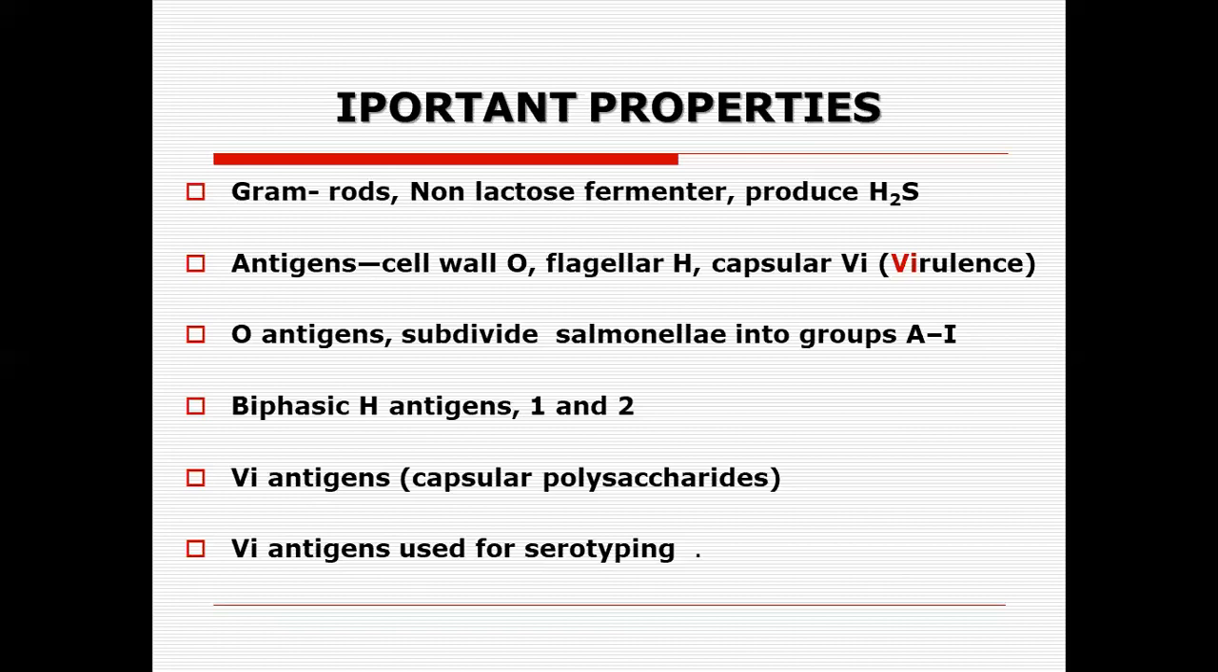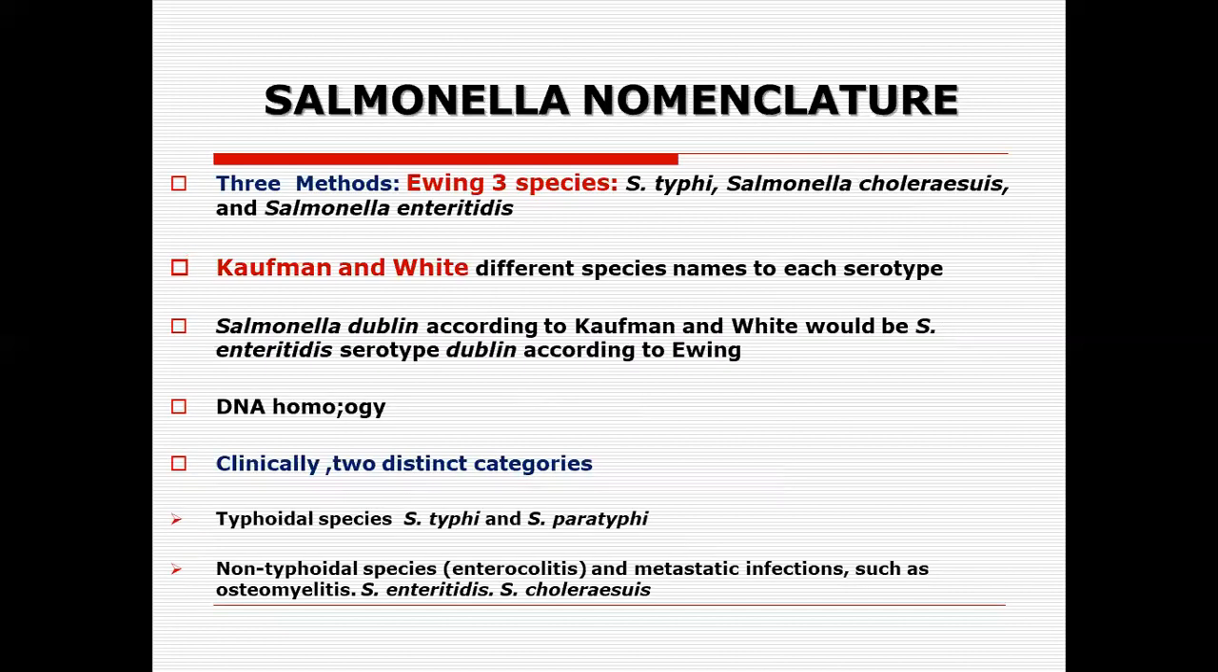So again, you see, we have a huge group of Salmonella that is based on the antigenic variation of the cell wall antigen, mostly the flagellar antigen, and to some extent the capsular antigens. Now, there are three methods for the nomenclature or for the broader study of Salmonella.